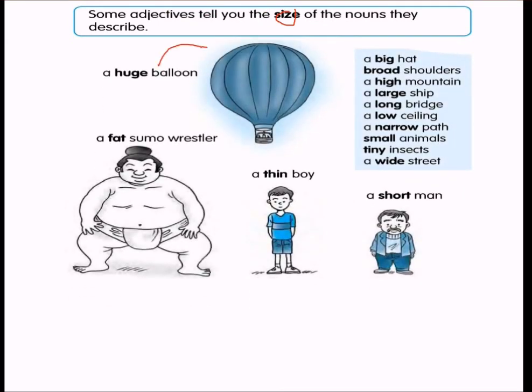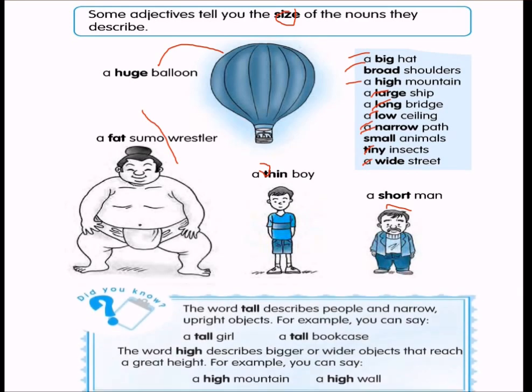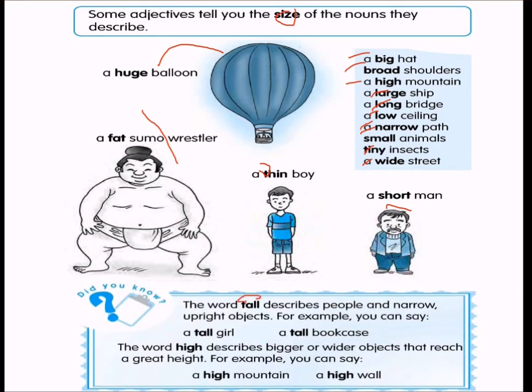Some adjectives tell you the size of the nouns they describe. How? A huge balloon, a fat sumo wrestler, a thin boy, a short man, a big hat, broad shoulders, high mountain, large ship, a long bridge, a low ceiling, a narrow path, small animals, tiny insects, and a wide street. The word tall describes people and narrow upright objects. For example, you can say a tall girl and you can also say a tall bookcase.